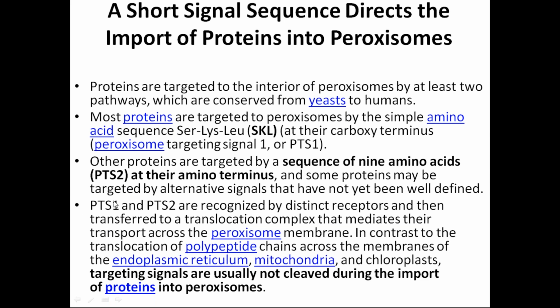A very important signal you should remember is SKL, because the questions are asked this way: what is the targeting signal, or SKL encoded proteins are targeted to which organelle. SKL means serine, lysine, leucine. This is the single letter coding for that.